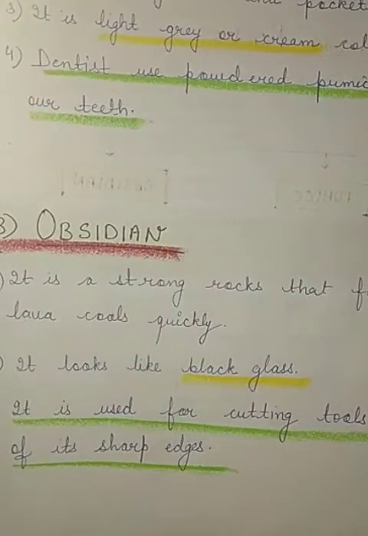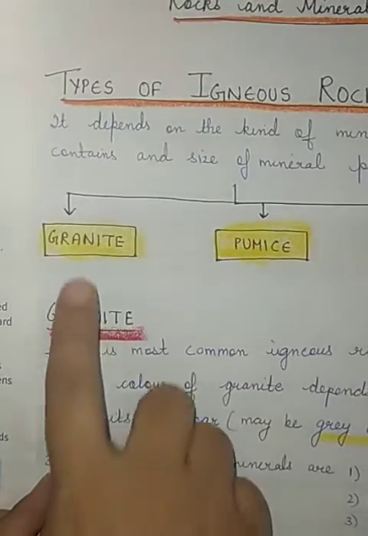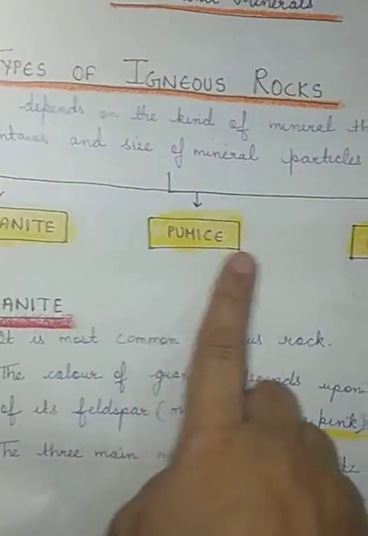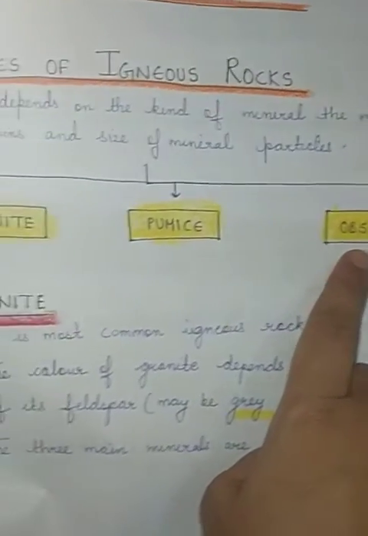Okay students, so we have discussed the three kinds of igneous rocks. The first one is granite, second is pumice, and third one is obsidian.